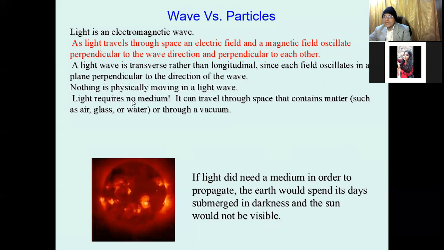But light requires no medium. It can travel through space that contains matter such as air, glass, water, or through a vacuum. Light कहीं से गुजर सकता है, even through vacuum, इसको गुजरने के लिए कोई medium की जरूरत नहीं है. If light did need a medium in order to propagate, then the earth would spend its day submerged in dark and the sun would not be visible.